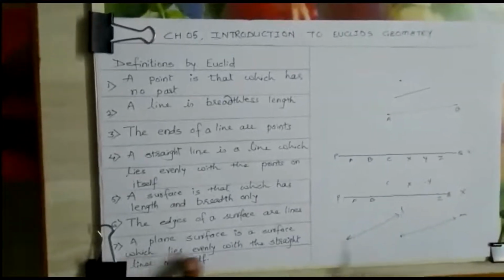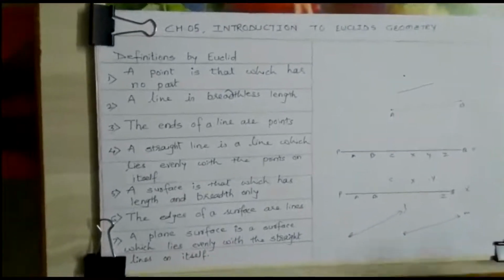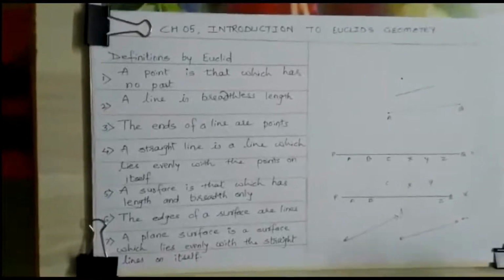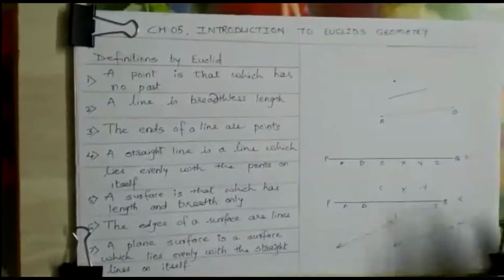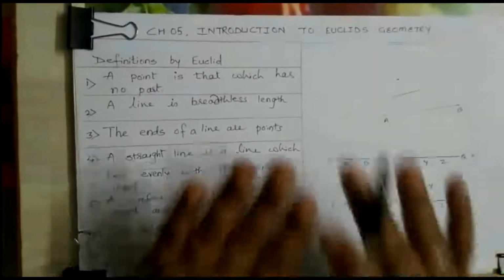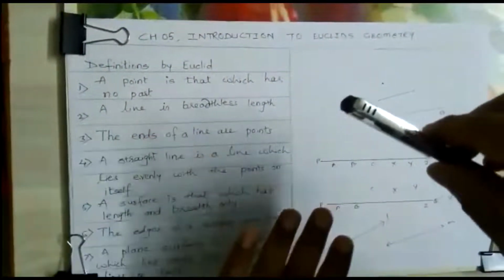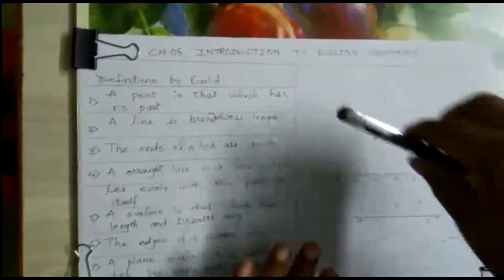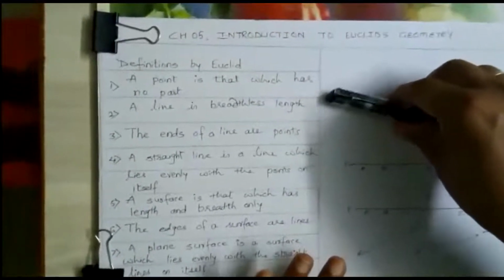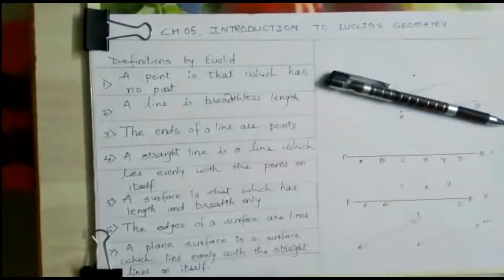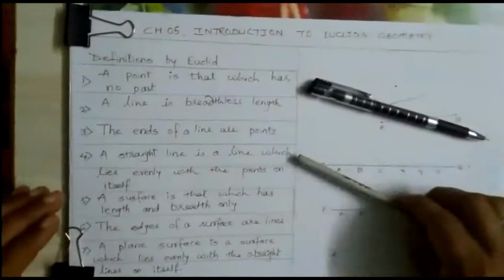So a plane surface is a surface which lies evenly with the straight lines on itself. All the lines are on the surface only, not like the pen is not in contact with the paper. When I say this, I have kept this pen on the paper. So consider the pen as a line, this pencil as a line.